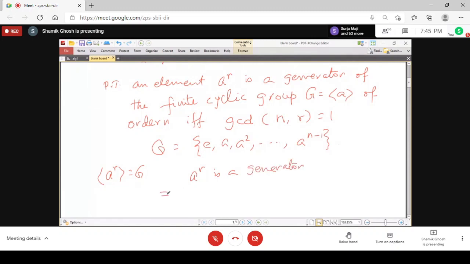That means a^r to the power some k is equal to a for some integer k. In fact, it is finite. You can say that for some natural number k also. So a^r to the power something will be a. এটাকে use করে, you try to use this to get the result.